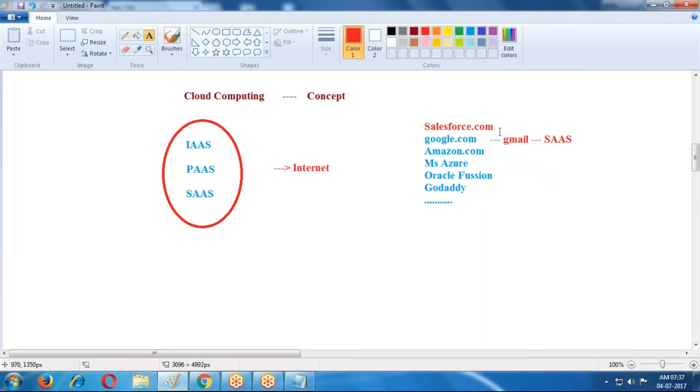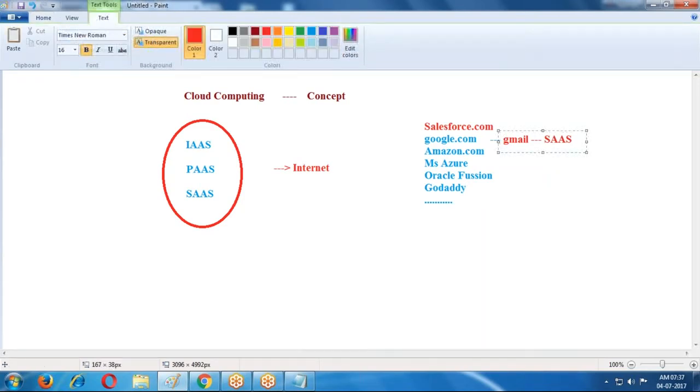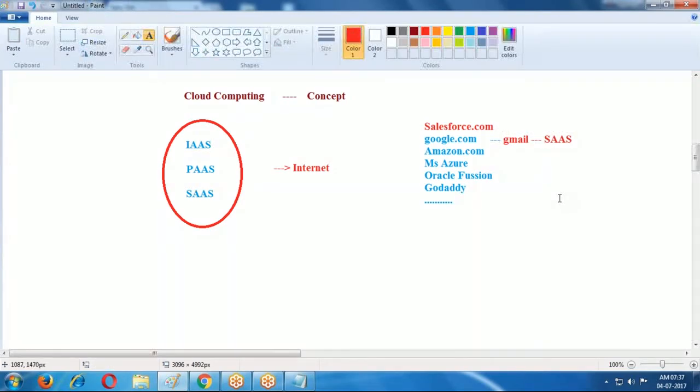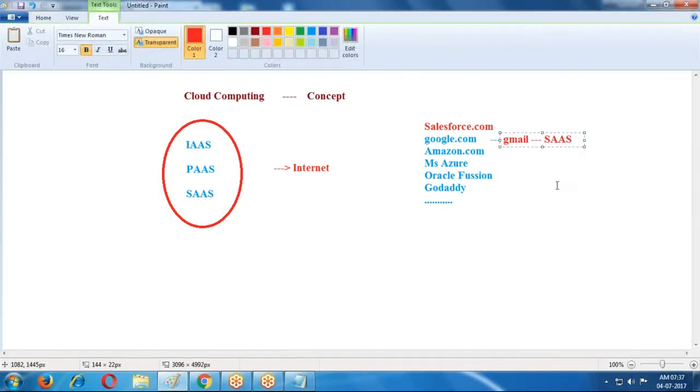What is the advantage of Gmail? Here, no need to install this application into your system. You can access the Gmail application directly by using a URL. Open the browser and access this application from any remote place.